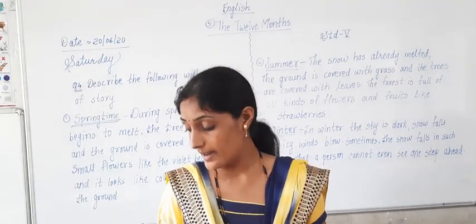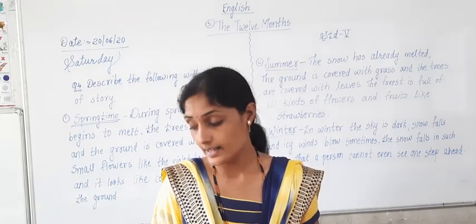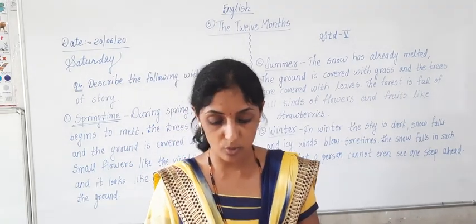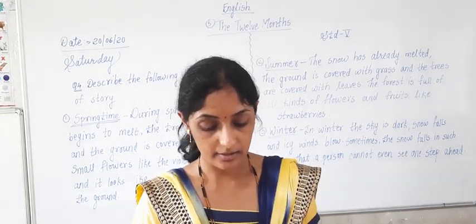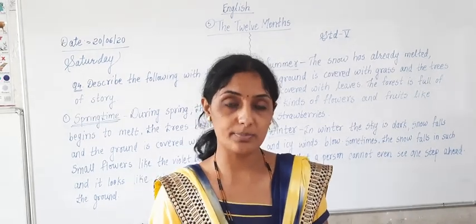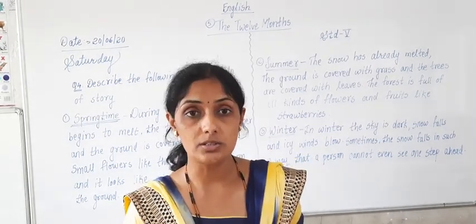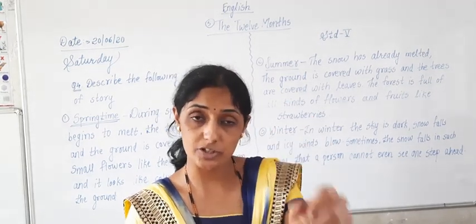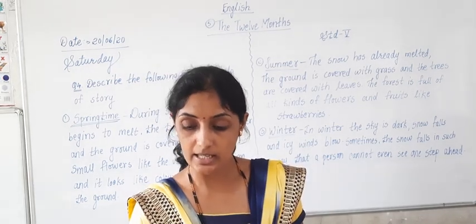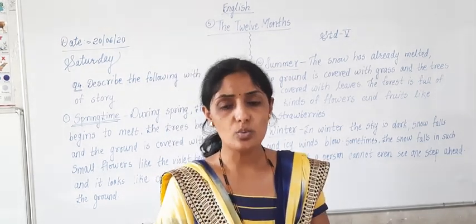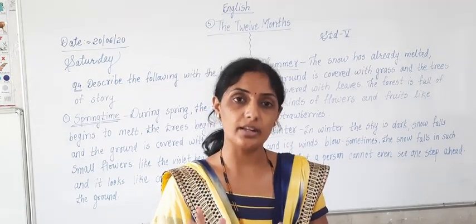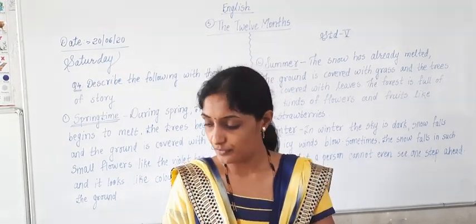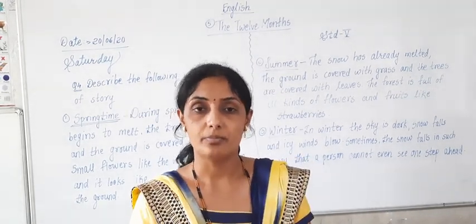Adorning, rented, abused, then starlets, delicious. Many new words you studied in this lesson. Some more new words I would like to tell you are violets. You might know violets means flowers. Then violets, tortured, club, correct or not? Then snatched means what? To pull. Harshly, inherited. These are all new words you studied in this lesson, and I want you to read the lesson and try to understand once again. Okay, and we have completed the 5th lesson of our English Bal Bharati book.